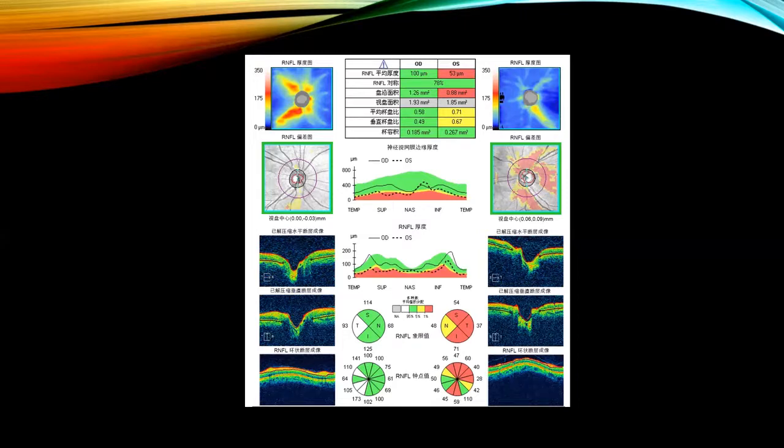So there is superior thinning of the retinal nerve fiber. Mỏng lớp ở phía trên. The inferior, probably, if you're comparing to the right, you can also guess there might be some early thinning for the left inferior side. Ở phía dưới thì cũng có thể là nó bị mỏng khi so sánh với phía bên tay phải. Easy, right? Có dễ không ạ? There is also correspondence, some thinning over here, some thinning over here, some thinning over here in the deviation map. Cái bản đồ deviation thì nó cũng tương ứng những cái màu đỏ ở đây. So OCT is very powerful to tell you whether there is an optic neuropathy or not. Cái OCT thì nó có nhiều màu sắc để nó cho mình biết là có phải là bệnh lý thần kinh thị hay không.